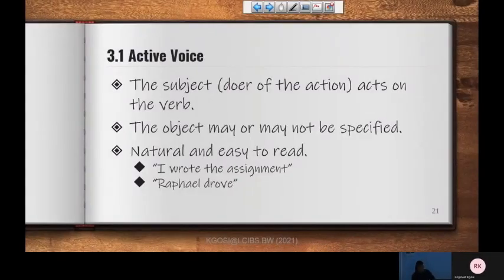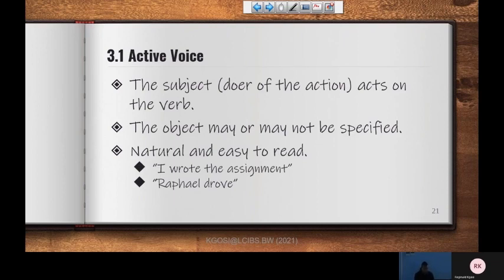Conclusion. If I may go back a bit, if you look at the active voice here, we see situations where the subject is emphasized or included in the statement. I wrote the assignment. Now, I should be able to go back and identify the different parts of speech that are there in the statement.